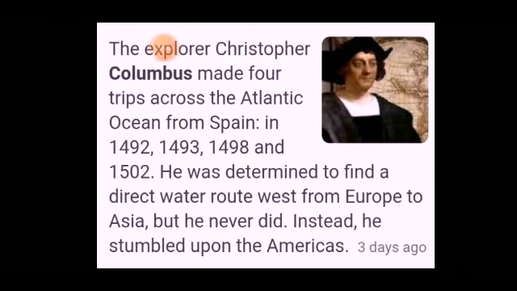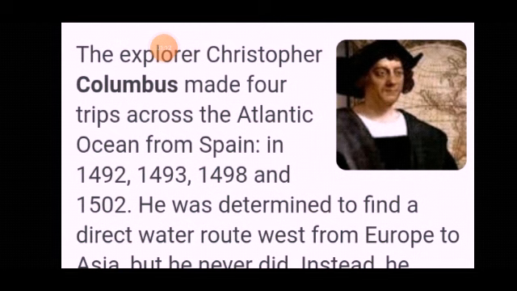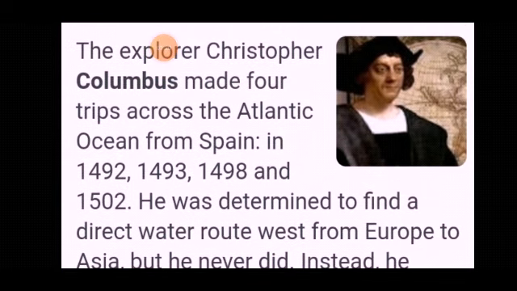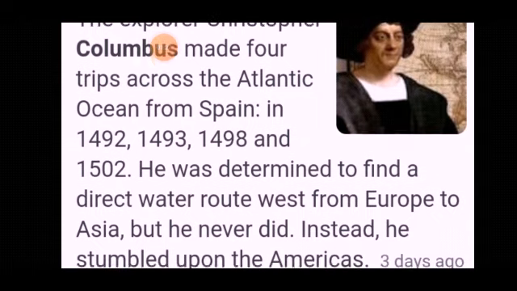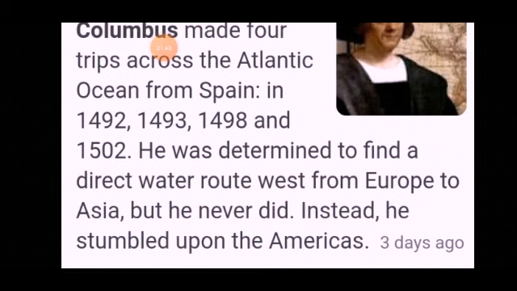Right. So here, the explorer Christopher Columbus had made four trips across the Atlantic Ocean from Spain. That means he started his voyage from Spain in the years 1492, 1493, 1498 and 1502. He was determined. That means he decided to find a direct water route, west from Europe to Asia. He wanted to discover a sea route to Asia.